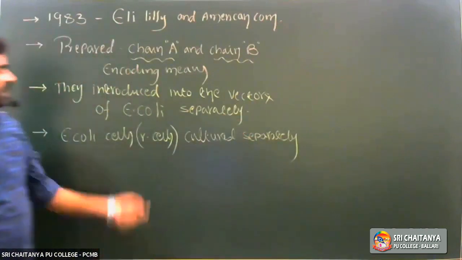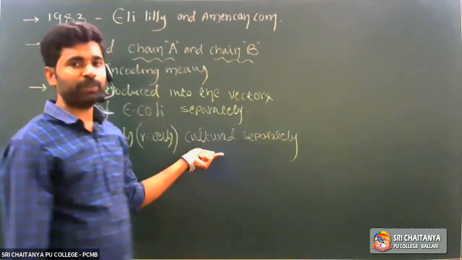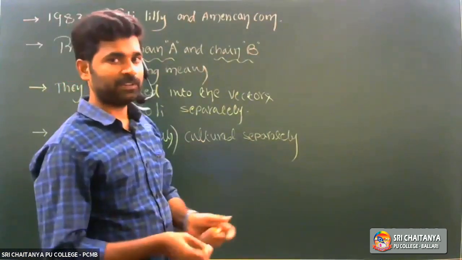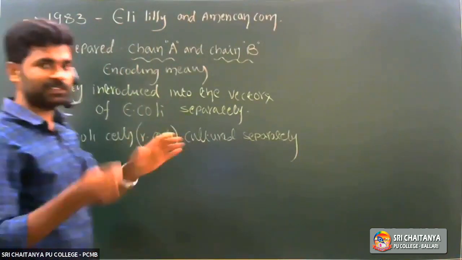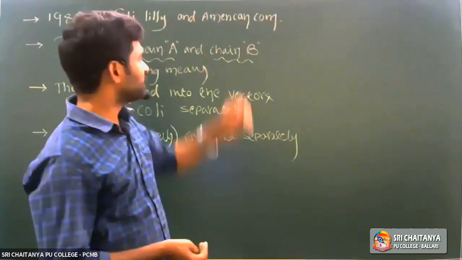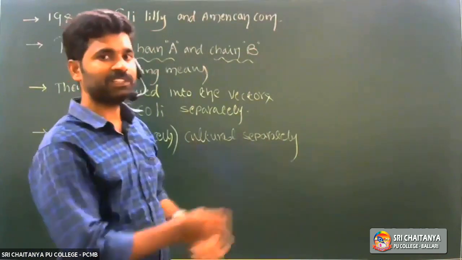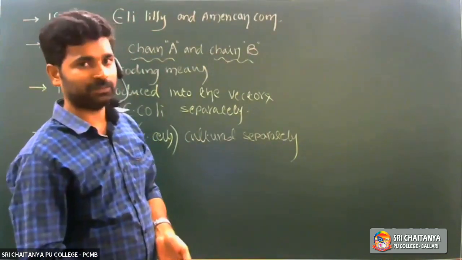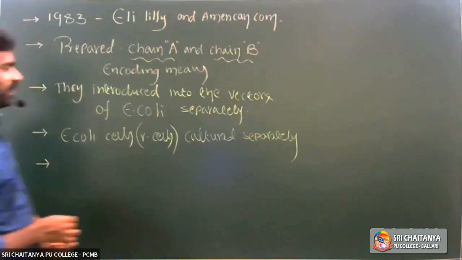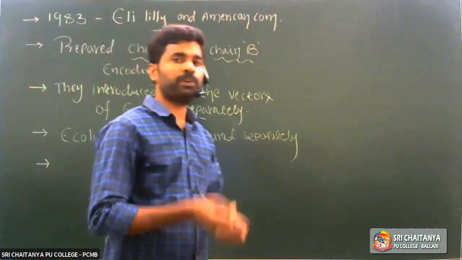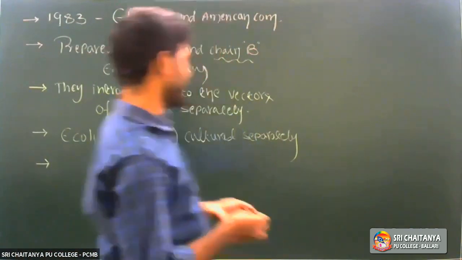Then those recombinant DNA containing E. coli cells are also cultured in bioreactors separately. It means the chain A encoding genetic material containing bacterial cells are cultured in one bioreactor, and the chain B encoding genetic material containing bacterial cells are cultured in another bioreactor. After the biosynthetic phase, polypeptide chain A and polypeptide chain B are collected from the two bioreactors.